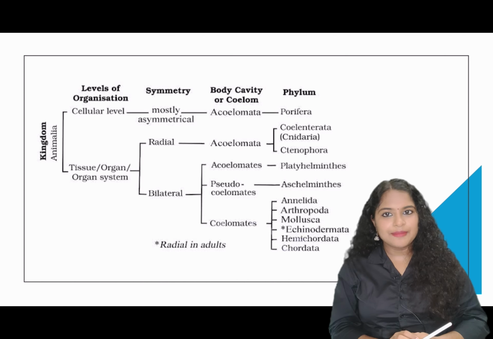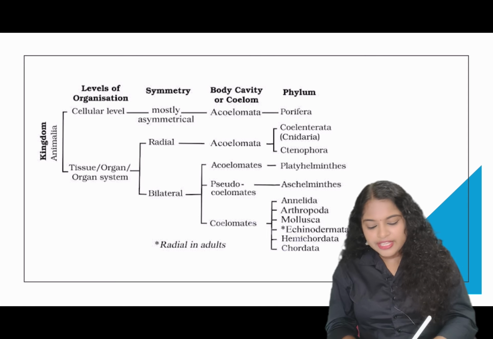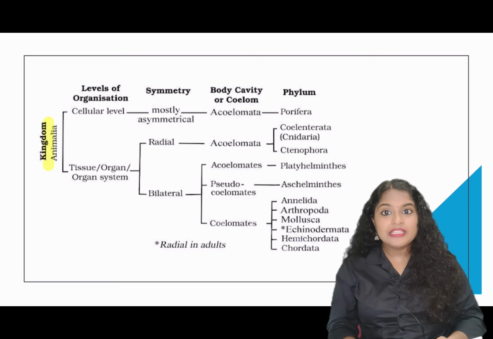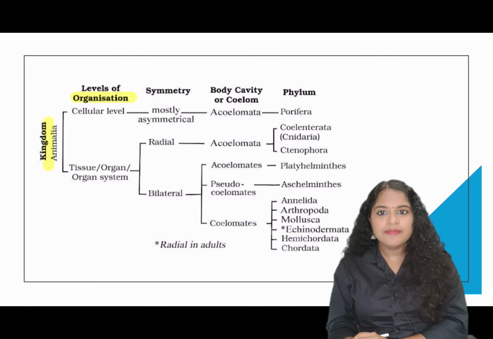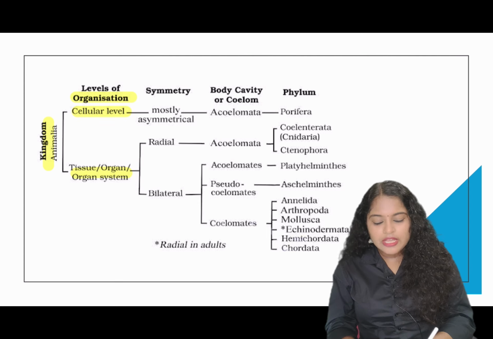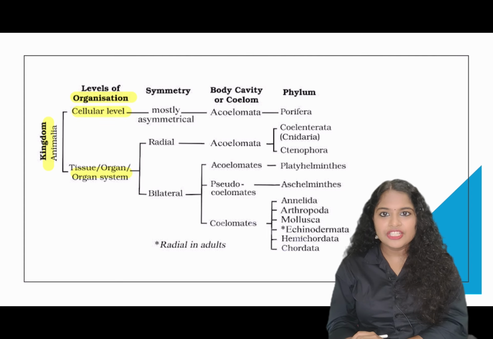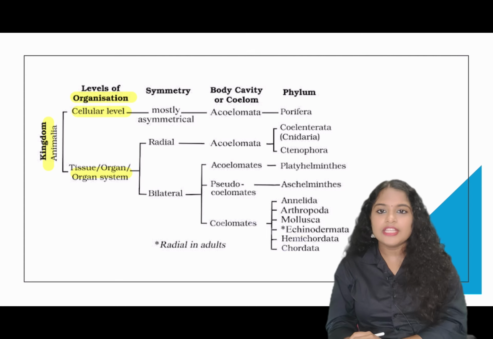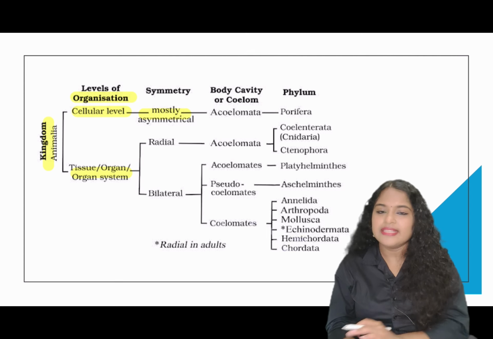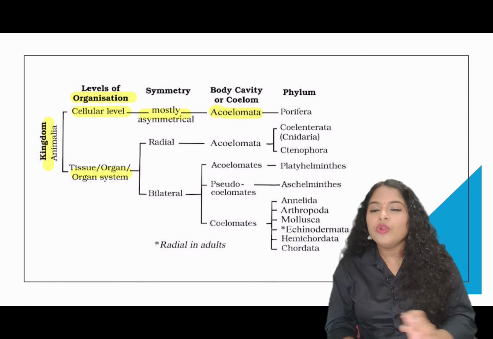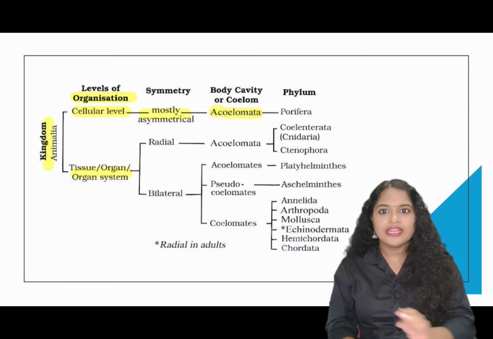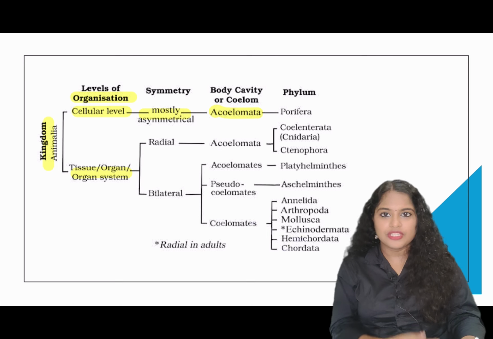Now we can represent the animal kingdom in an easy flow chart. You can see the animal kingdom on the basis of level of organization can be divided into two types. One is organisms with the cellular level of organization. The second is organisms with the tissue, organ and organ system level of organization. Organisms with the cellular level of organization are mostly asymmetrical and do not have any body cavity. An example is Porifera, that is sponges.